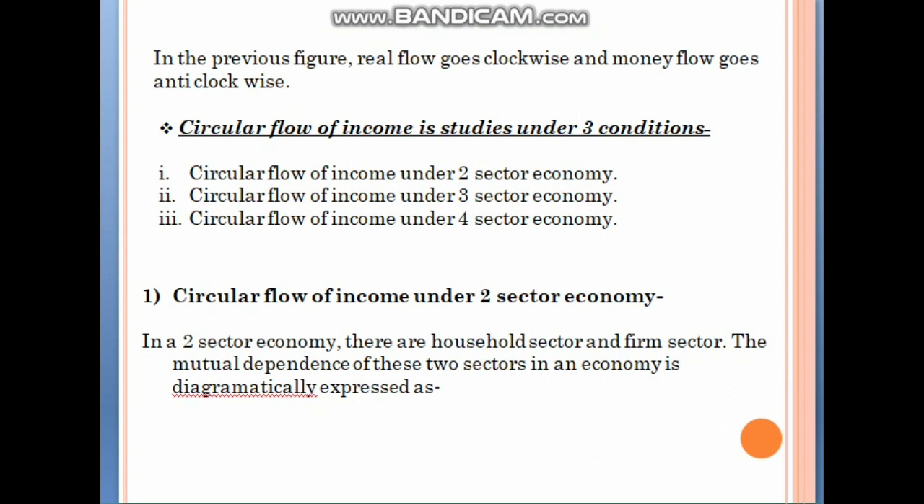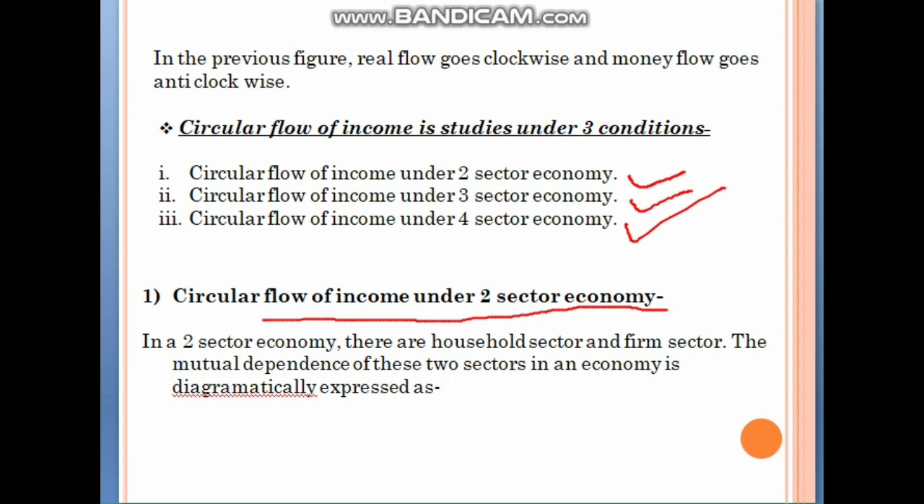Circular flow of income is studied under three conditions. First, circular flow of income under a two-sector economy, circular flow of income under a three-sector economy, and circular flow of income under a four-sector economy. So first we will see circular flow of income under a two-sector economy.